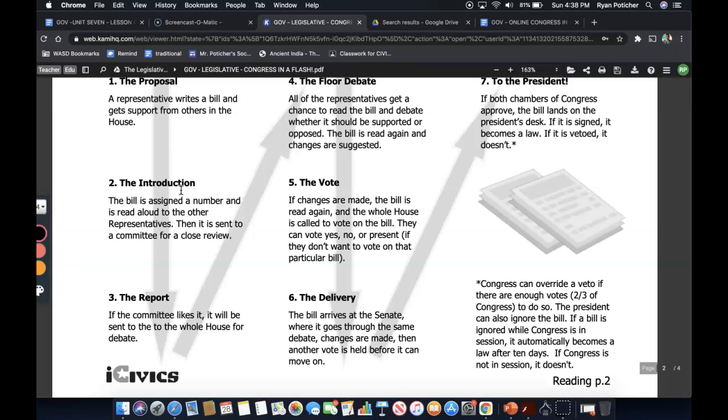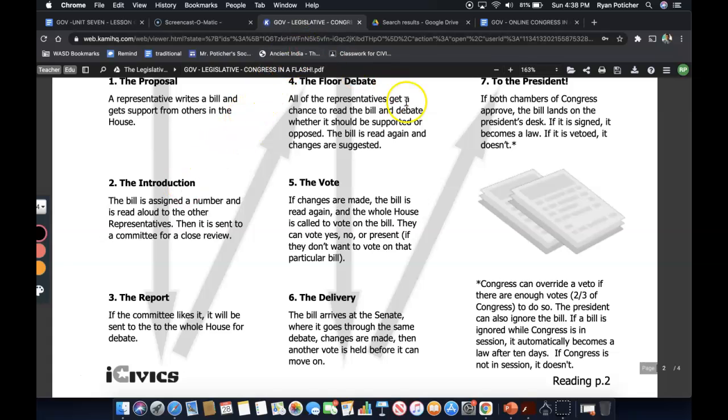The vote. If changes are made, the bill is read again and the whole House is called to vote on the bill. They can vote yes, no, or present, if they don't want to be voting on that particular bill. The delivery. The bill arrives at the Senate, where it goes through the same debate, changes are made, and then another vote is held before it can move on.